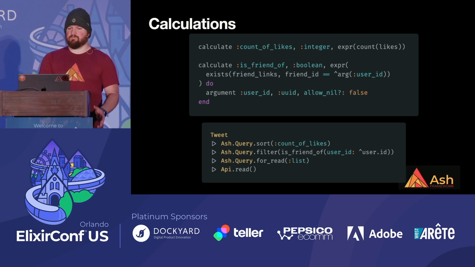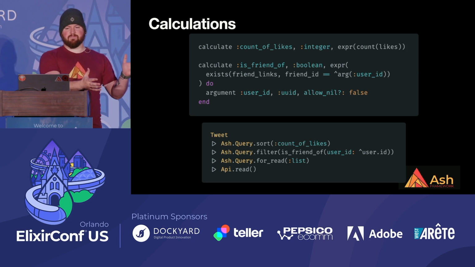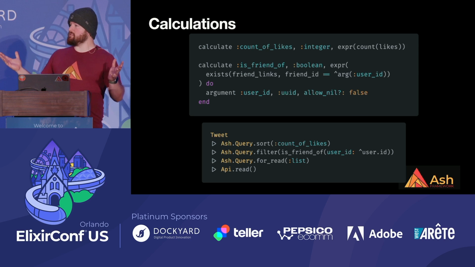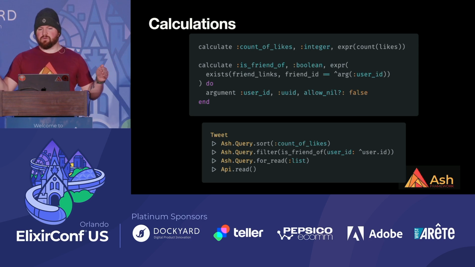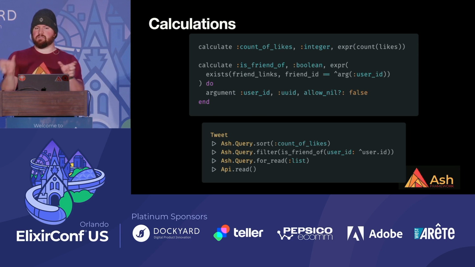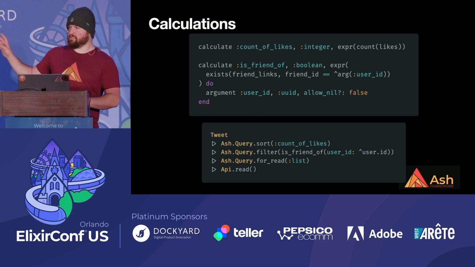Instead, you've isolated the concept in a way that we can use for all kinds of things. We can use it to load it up as a field in the API. We can filter, we can sort, we can compose other calculations with it, right? So this is a really powerful concept, and it all comes from this declarative nature of building the bits of our application.